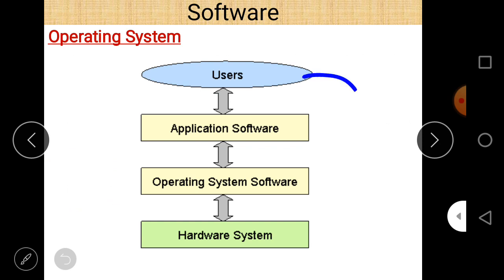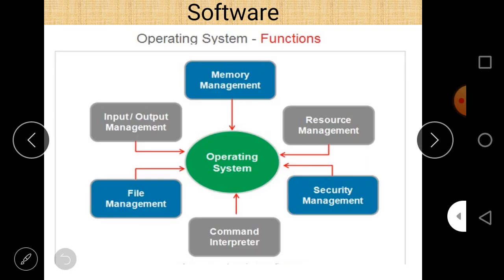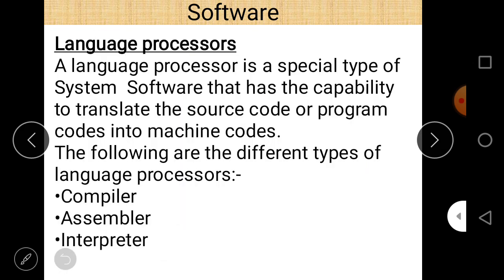You can easily see that this is user, this is hardware, and operating system is here, working as an interface between user and hardware. And the different types of work of operating system are memory management, resource management, security management, command interpreter, file management, and input output management. What is language processor?